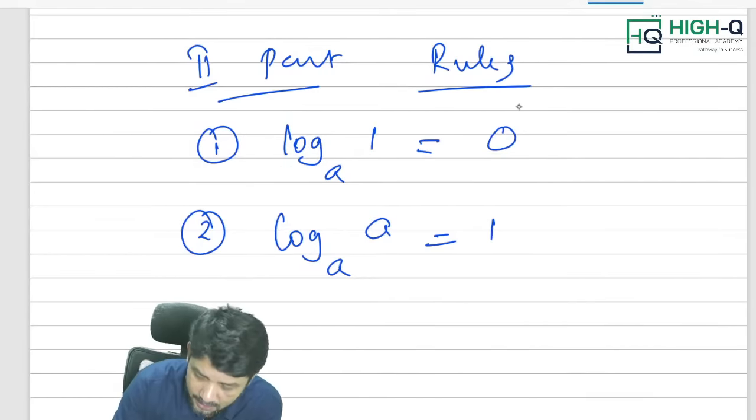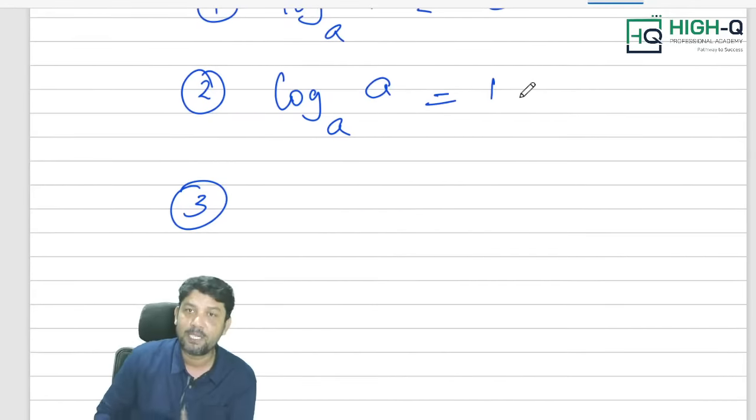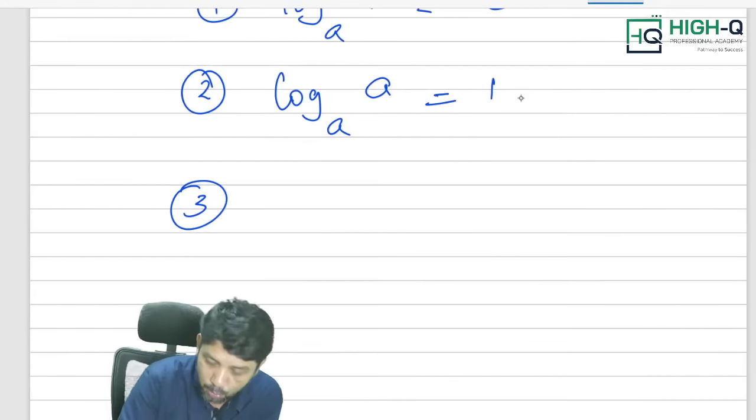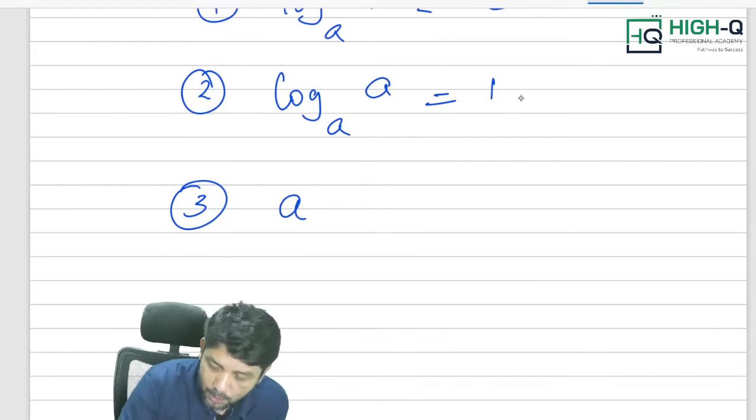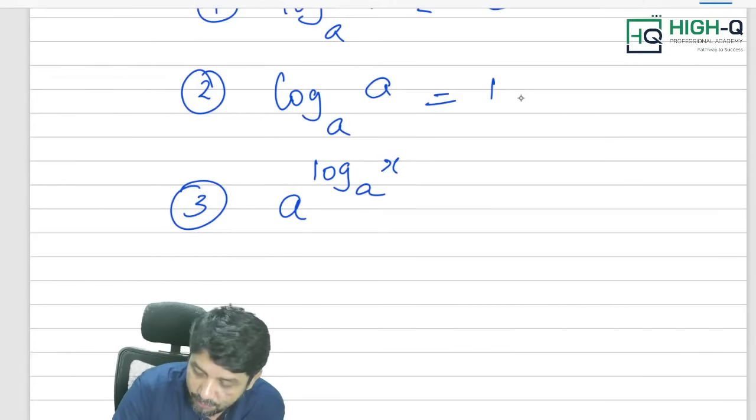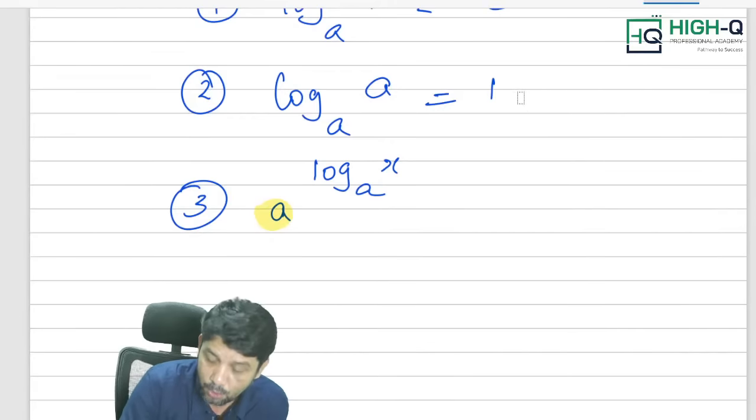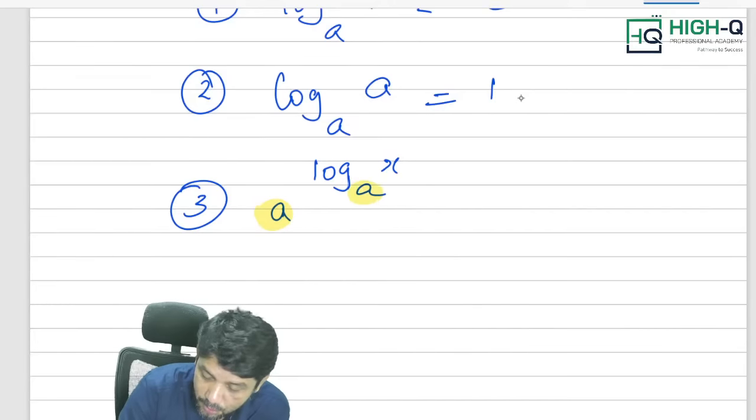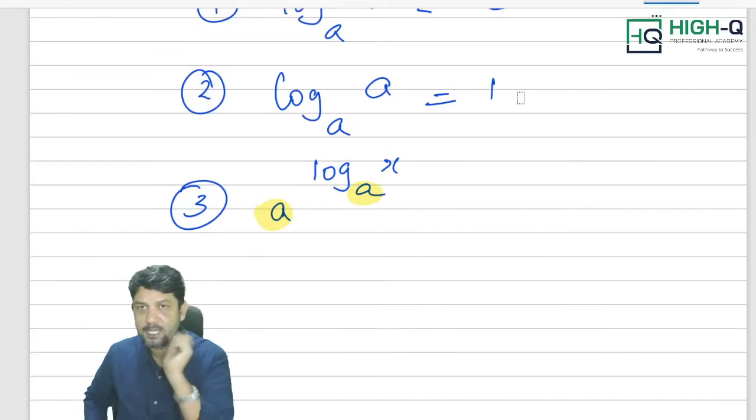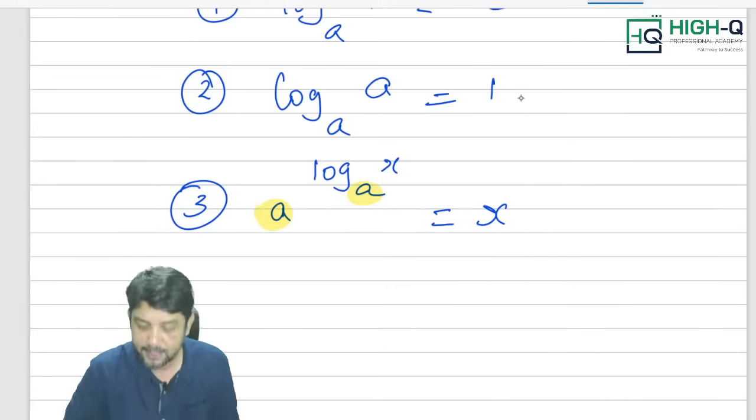Remember this. The third rule is a very important rule, my dear. We may expect it in the examination. What exactly is the third rule? When log comes in the index, this is the base of the exponent and this is the base of the logarithm. If the bases are the same, then it is equal to x.